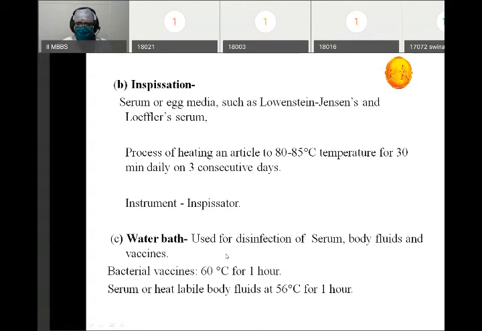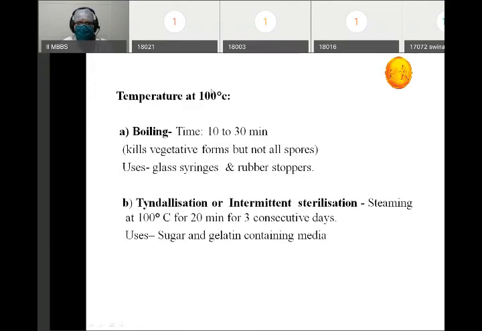Now a water bath is used for the vaccines, whether bacterial vaccines or serum or other heat labile body fluids. A water bath is used to sterilize all those things. Now temperature at 100 degrees centigrade is boiling, but the important thing to note is that the time for boiling should be at least 10 to 30 minutes.